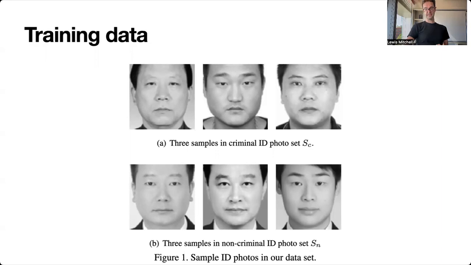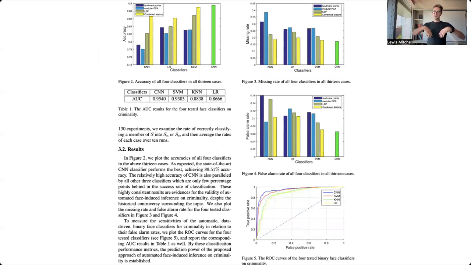And then, okay, so that's the training data, right? So they're the inputs to the algorithm. And then you go and train your CNN, your convolutional neural network classifier. Here's a few different classification models. You can look at these accuracy results, and they're numbers that are big, they're close to 1. You can look at the false alarm rate, and they're small numbers, they're close to 0, so that's good.